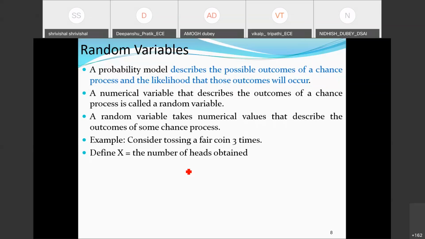So once we are dealing with random variables, you need to be very clear about it. We are going to build something on top of probabilities. The random variable foundation is laid based on the probabilities.